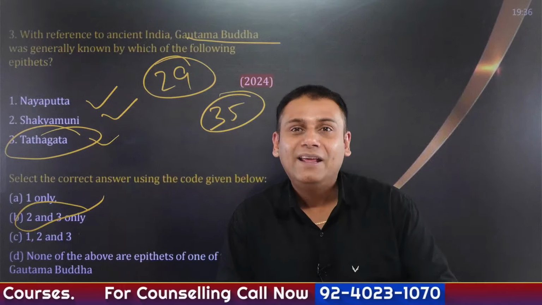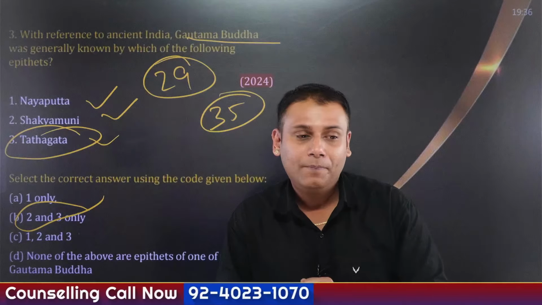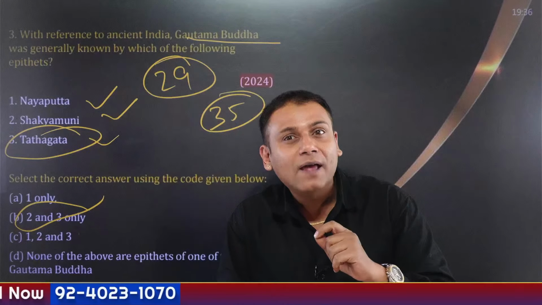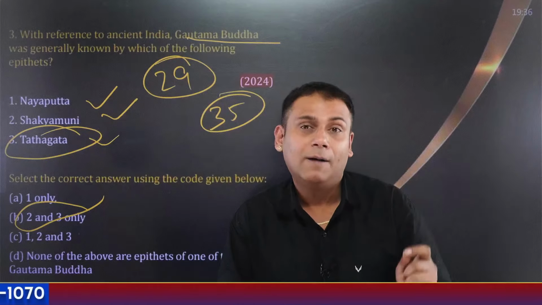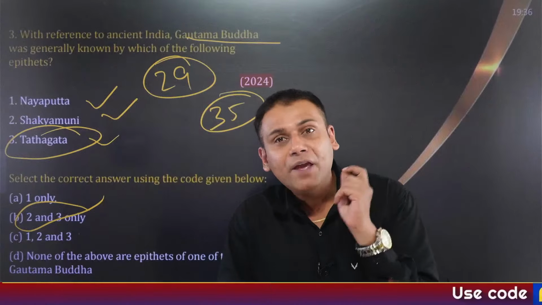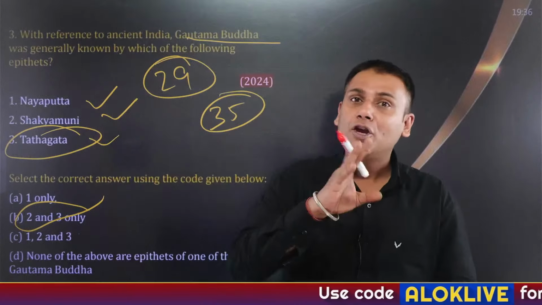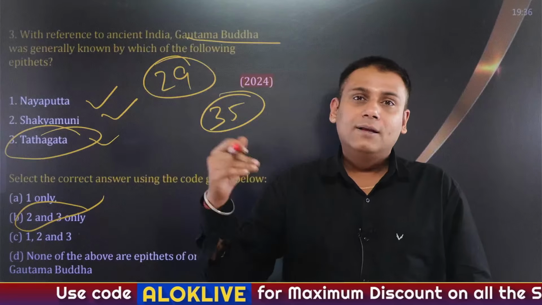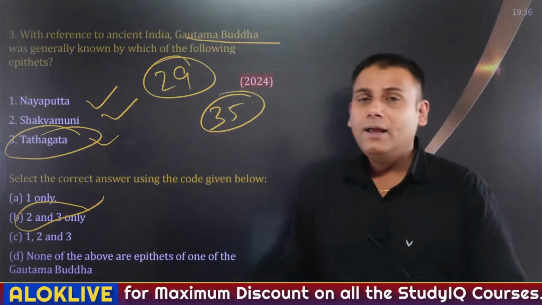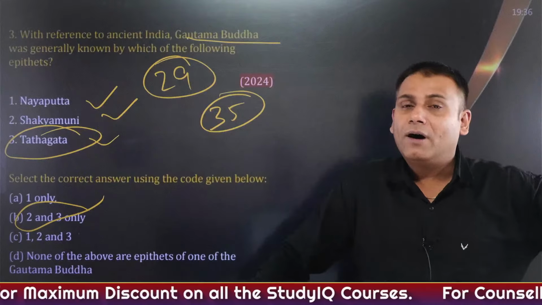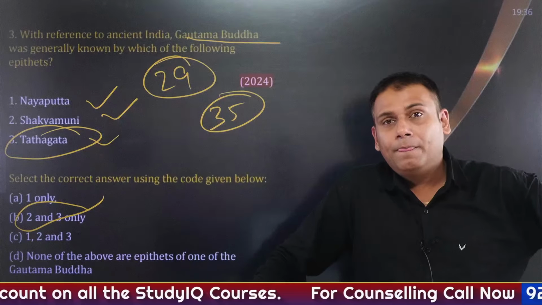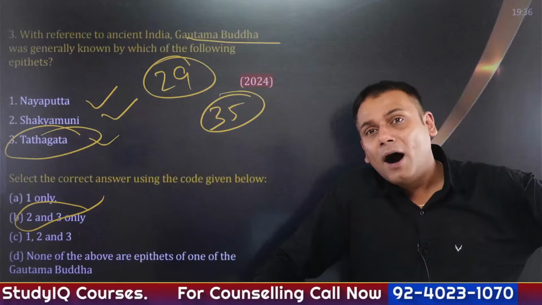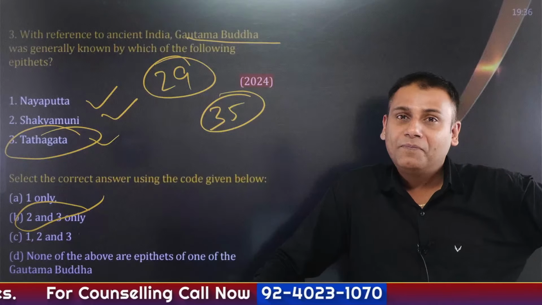So, Buddha replied here, Apa Deepo Bhava. Many Buddhist scholars believe that these are among the last words of Buddha. Apa Deepo Bhava basically means be your own light. Okay, and Buddha died at the age of 80 at a place called as Kushinagar or Pava, which is located in UP. And the death of Buddha is called as Mahaparinirvana.